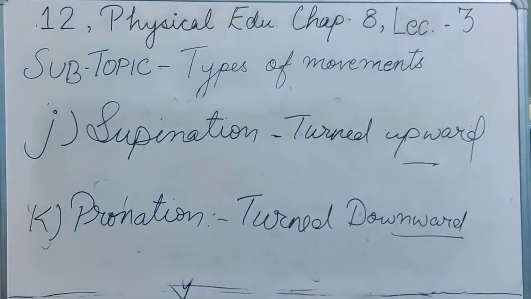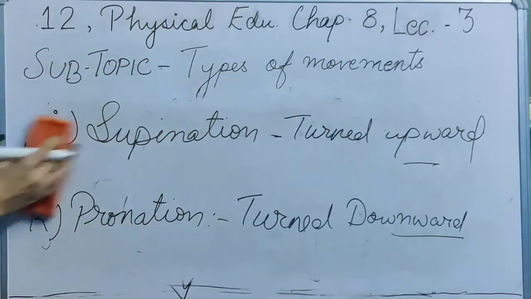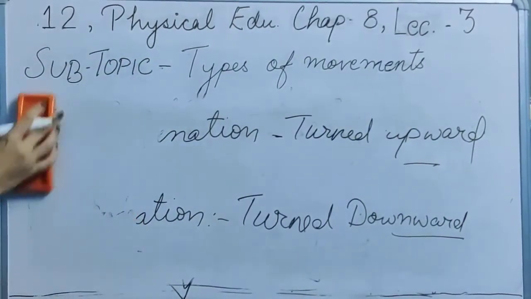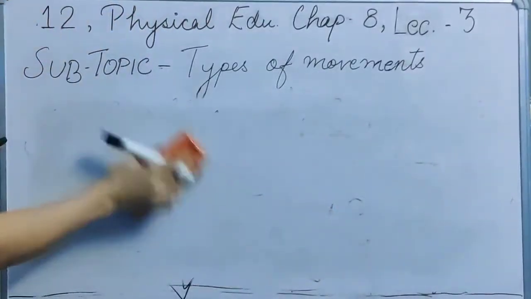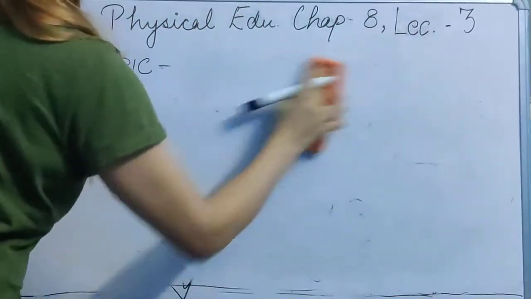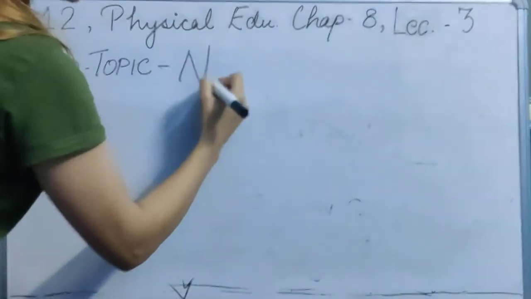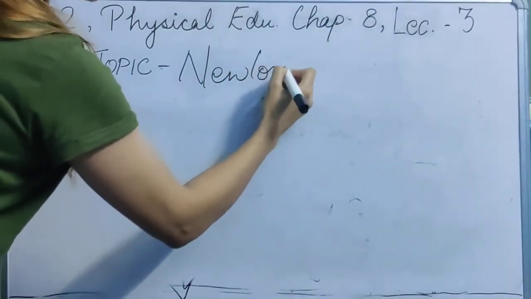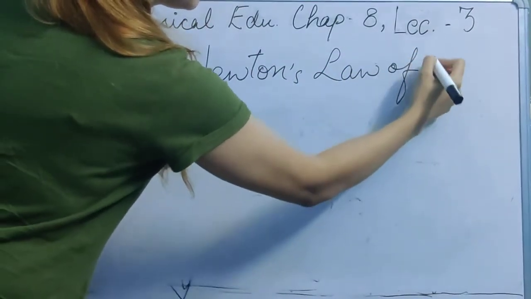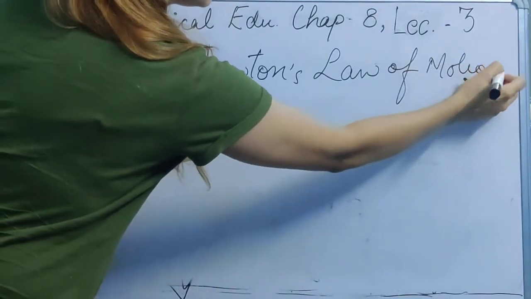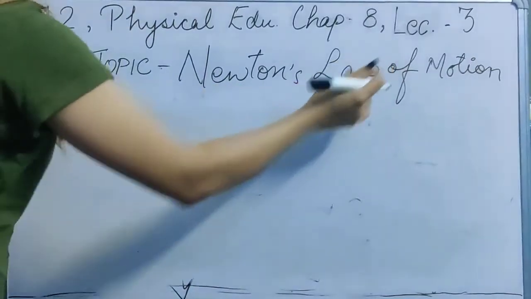Okay, understood? So this is the end of this subtopic, types of movement. We did some of them in the last lecture and some of them in this lecture. I hope you have all understood it. The next subtopic which we are going to do is Newton's law of motion.